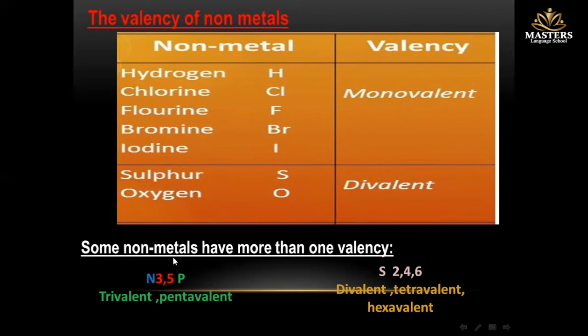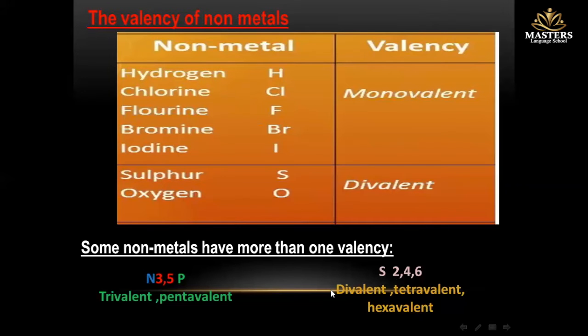Some non-metals have more than one valency, like metals, of course. Like what? Here, nitrogen and phosphorus may be trivalent and pentavalent. And also sulfur may be divalent, tetravalent, and hexavalent.